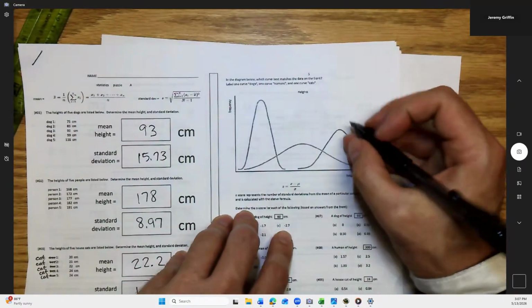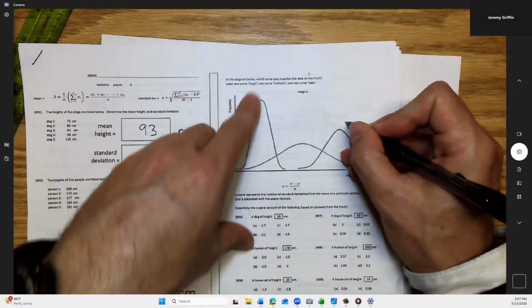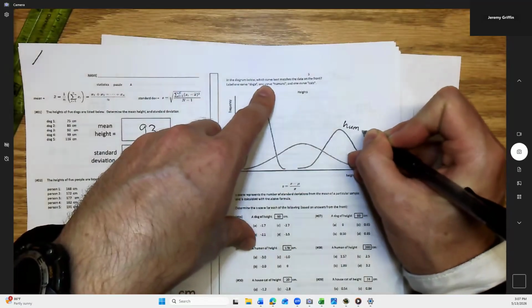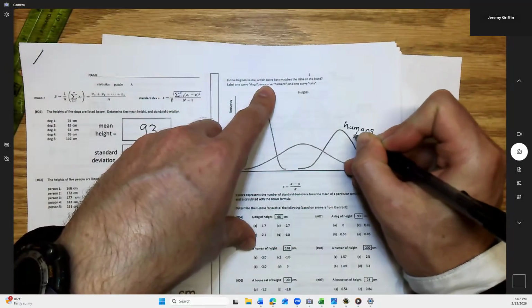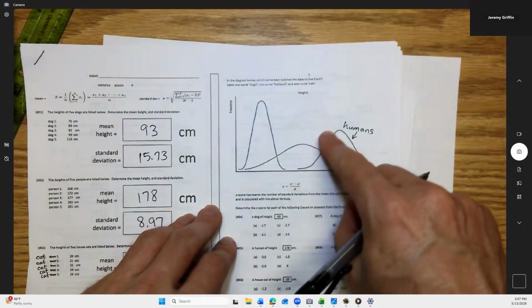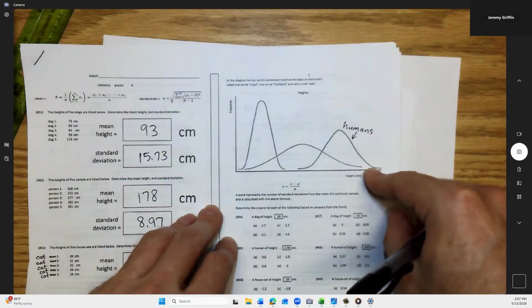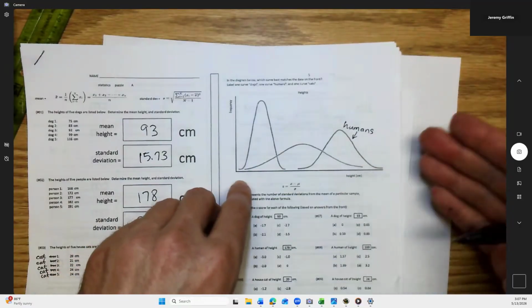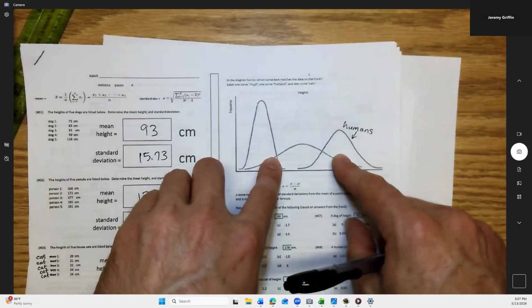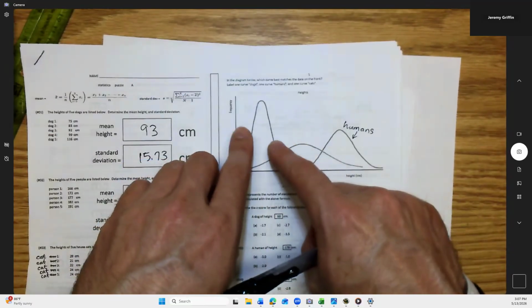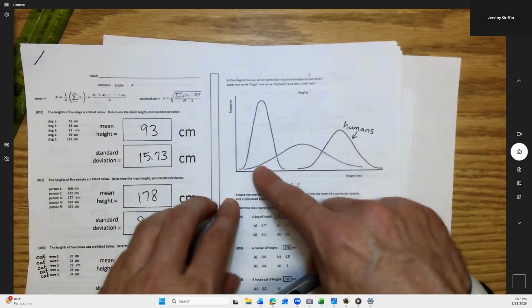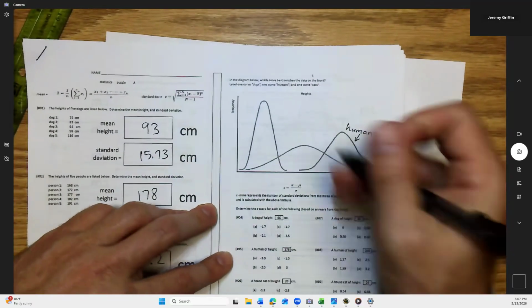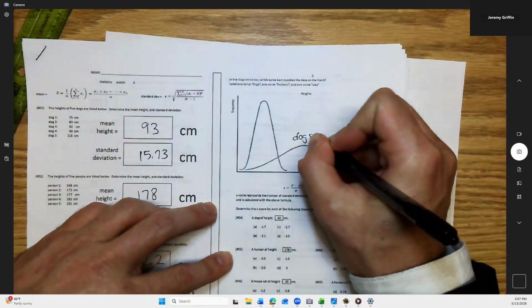Yeah. We got it, it's labeled humans or people. Okay. Yeah. Because not only is that the tallest average height value, but also it has the medium type of variability, right? It's not as spread out as this middle curve. It's not as tight as this curve on the left, right? Which curve do you think is right in the middle? Dogs. We're gonna label this dogs.